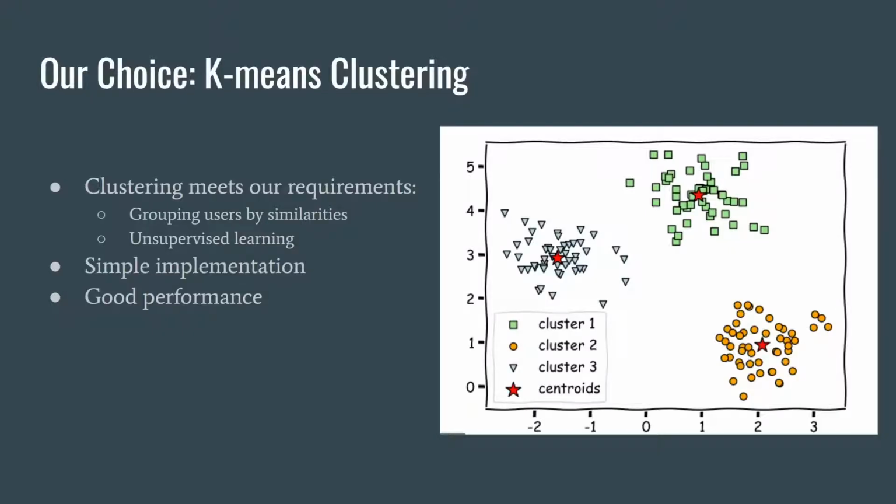For the scope of this project, and based on our research, we decided to use clustering. It fit our requirements that we wanted an unsupervised learning method, and that we wanted to group users by their similarities. We explored a variety of options for our clustering algorithm. We knew we wanted to use clustering because in theory, data points, which are the users in our case, that are in the same group should have similar properties, which are their ratings in movies. So we knew clustering would allow us to see which groups the users would fall into when we applied a clustering algorithm.